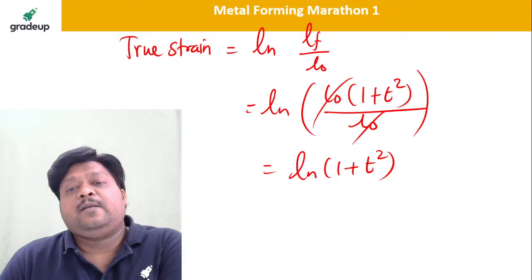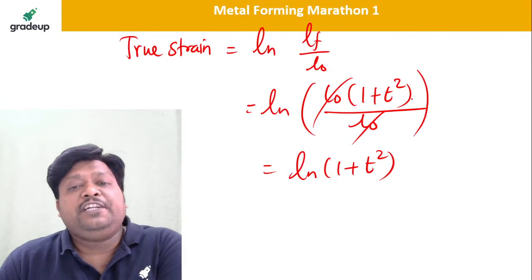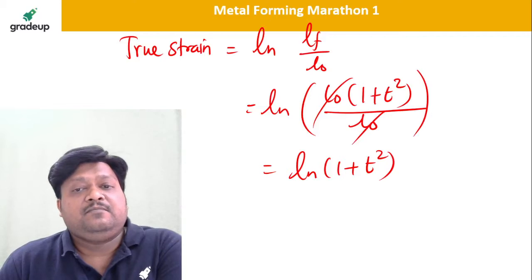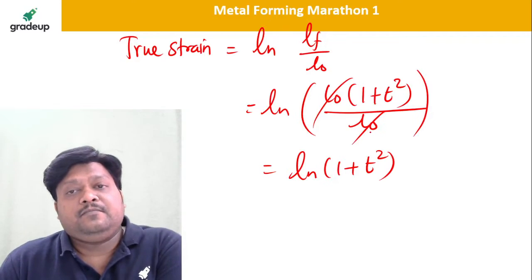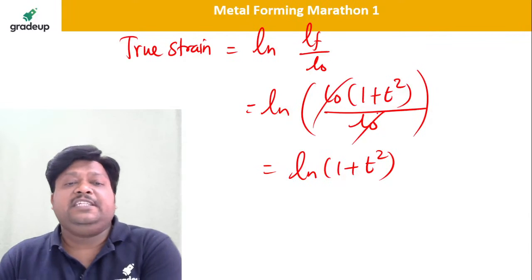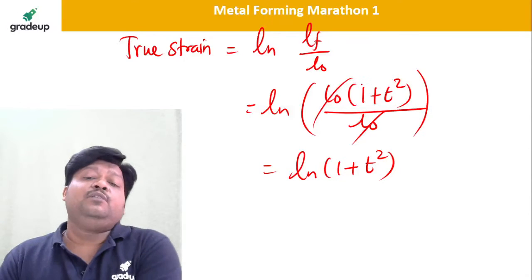This is the true strain: ln of 1 plus t square.